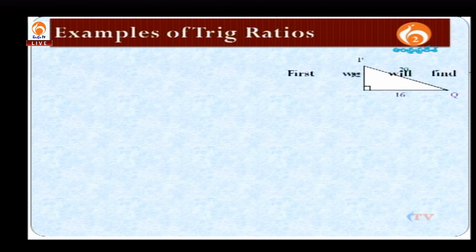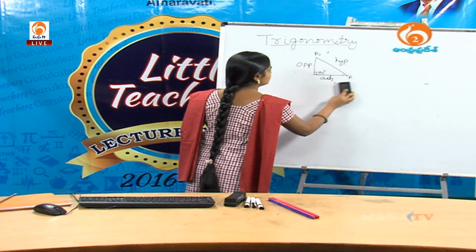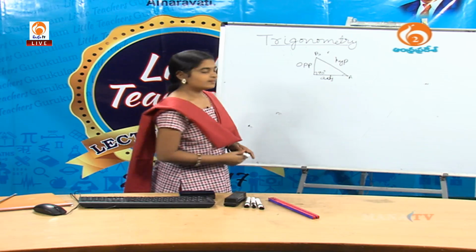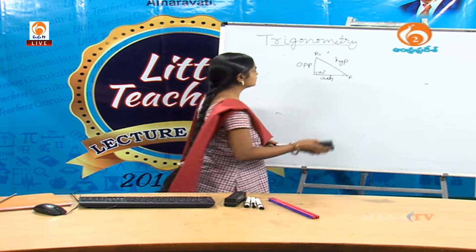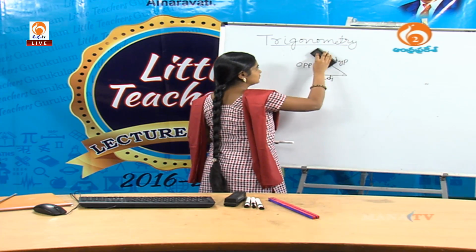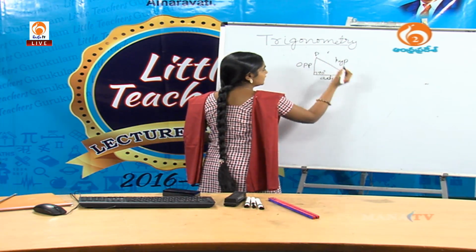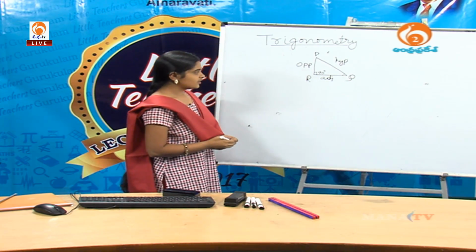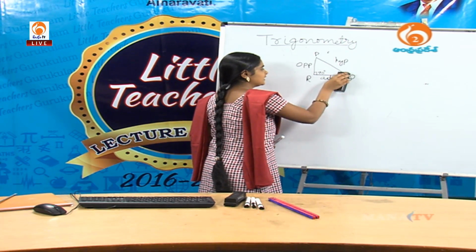Okay, we have some examples. If we take triangle PQR like this, this is the angle P, this is the angle Q and this is the angle R. If we take angle P, first we take angle P.